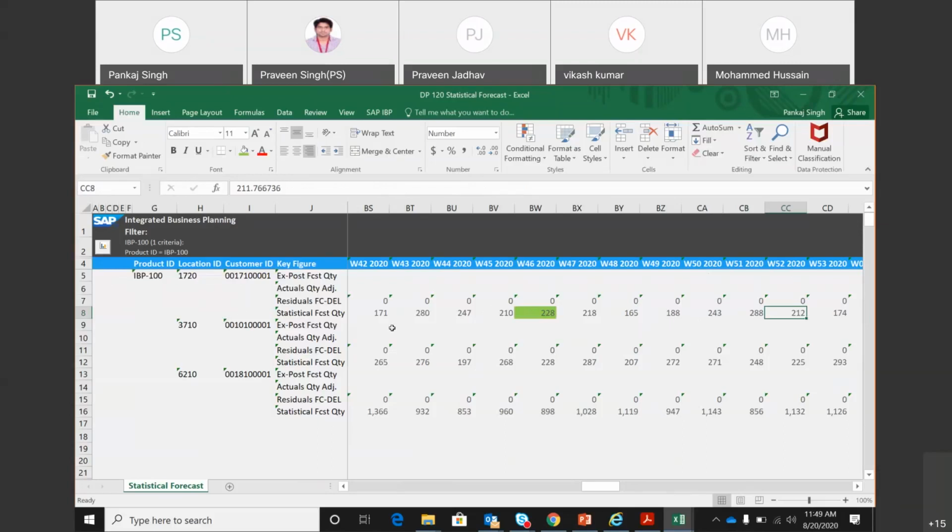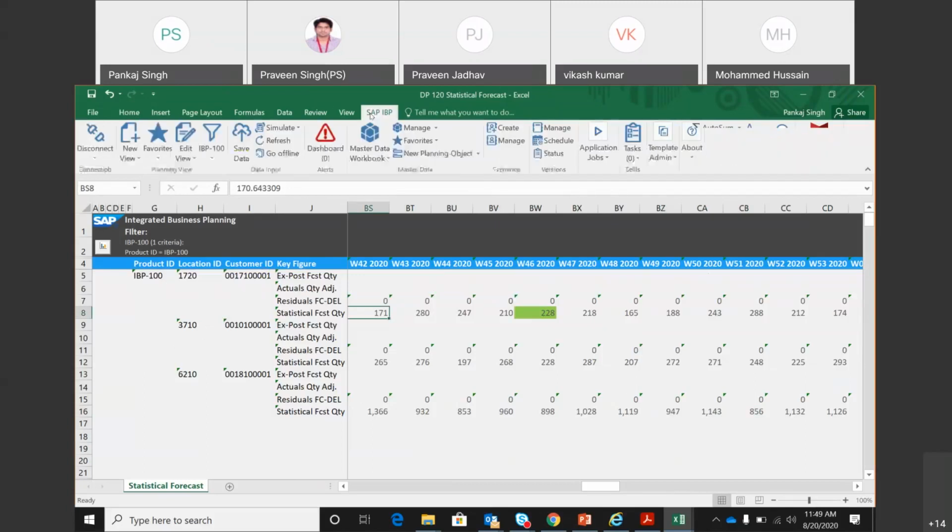As we can see, we have different numbers for different DCs for the same product, because the historical numbers for the same product at these different DCs for different customers are different, and hence we are seeing all these numbers differ. So with this we are able to generate the future statistical forecast quantity numbers for my material, and we can see here that it has been generated.